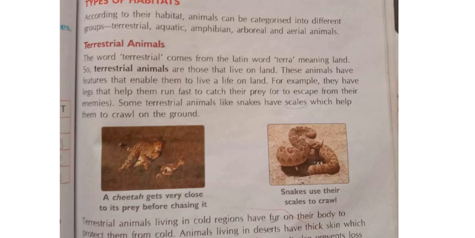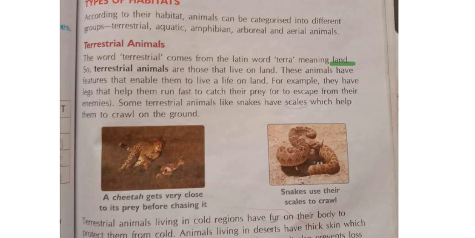So terrestrial animals means nothing but the animals which live on the land are called the terrestrial animals. Clear? See here, terrestrial animals are those that live on the land. Just now I told, what is meant by terrestrial animals? This word terra is a Latin word, and in the Latin language terra means land. So all the animals which live on the land are called the terrestrial animals.